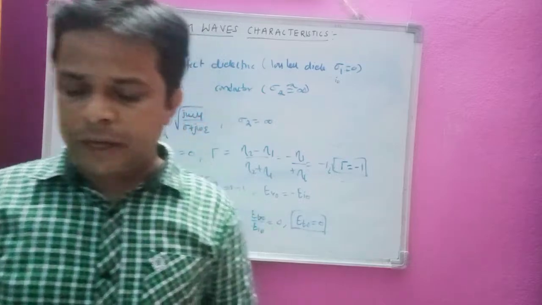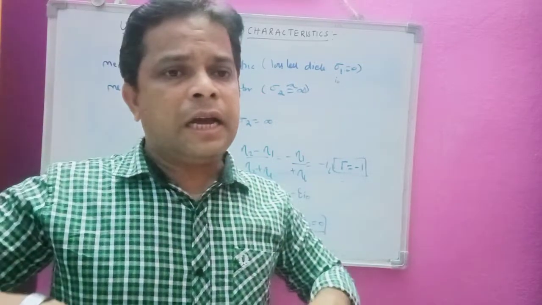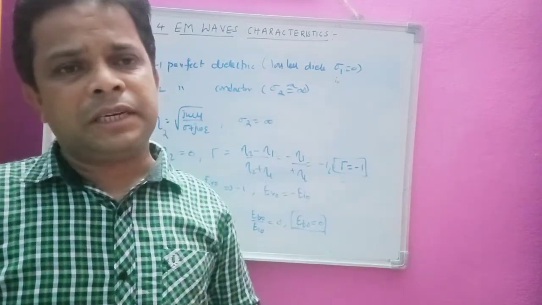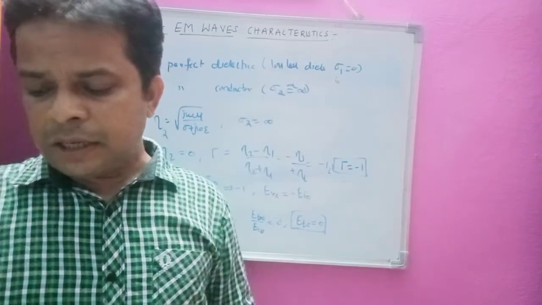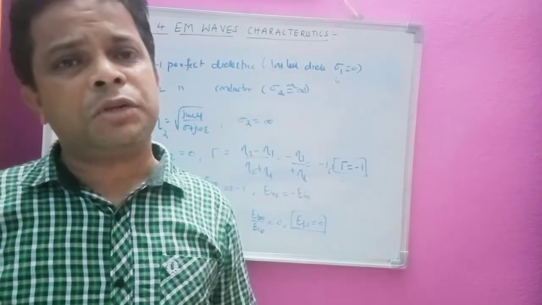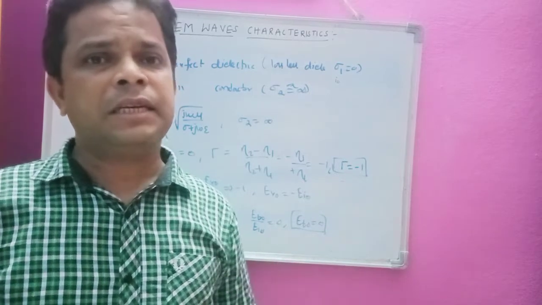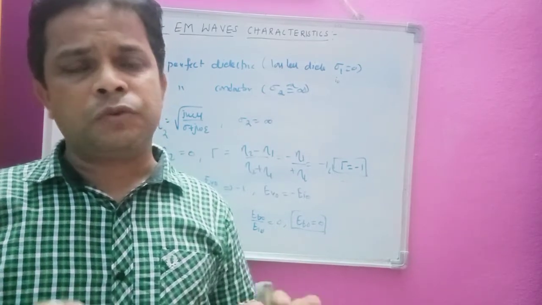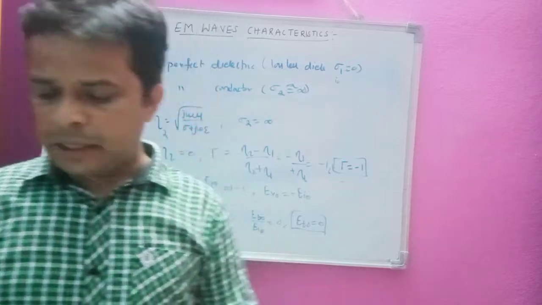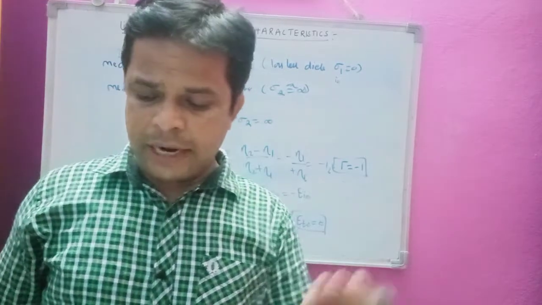Now here we are going to say that whatever wave is incident, the total wave is reflected back. These types of waves are considered to be a standing wave. A standing wave does not travel, but it only reflects, that is, it only stands. We are going to see the diagram. A standing wave stands and does not travel.